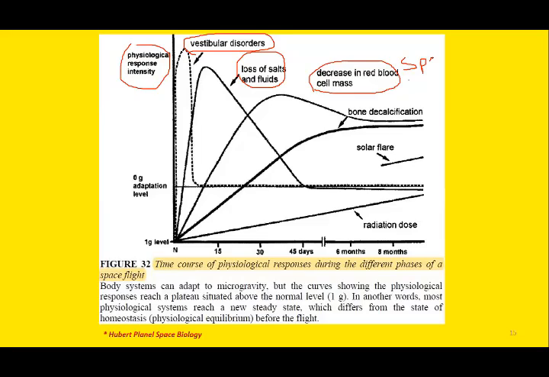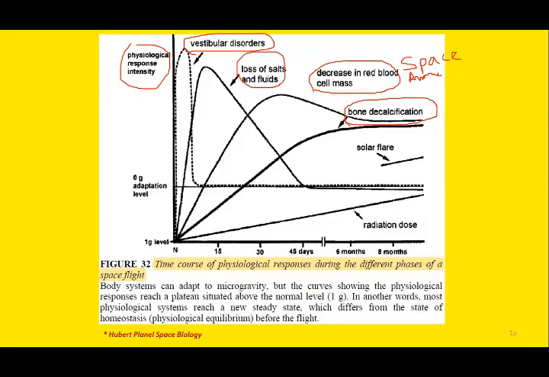So you must have read different types of anemia: nutritional deficiency anemia, aplastic anemia, and this is another type of anemia, space anemia, right? So in space, the RBC count decreases, the red cell mass, red cell volume decreases. This also leads to a decrease in the plasma volume, and eventually the total blood volume also decreases. Then comes the effect on the musculoskeletal system.